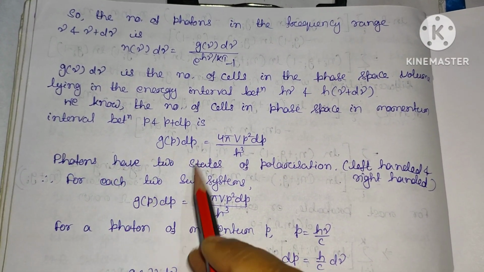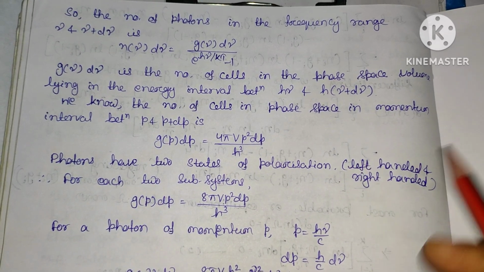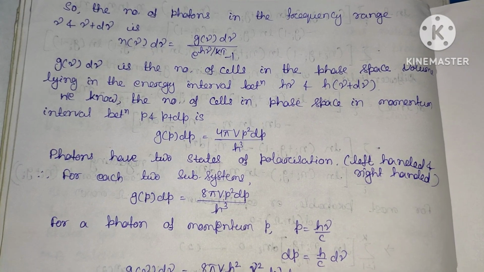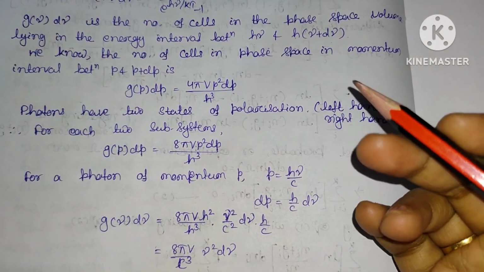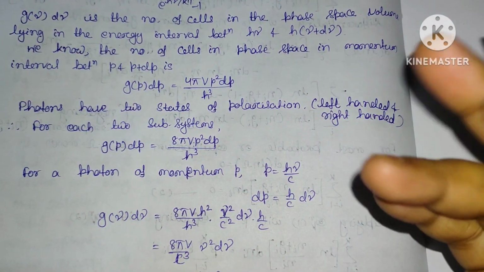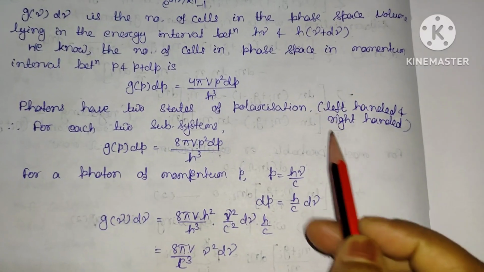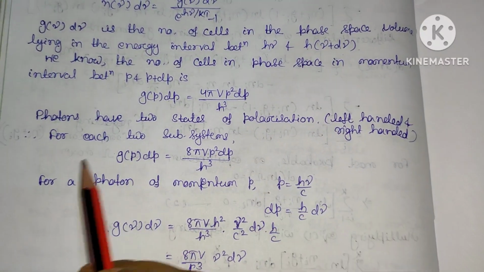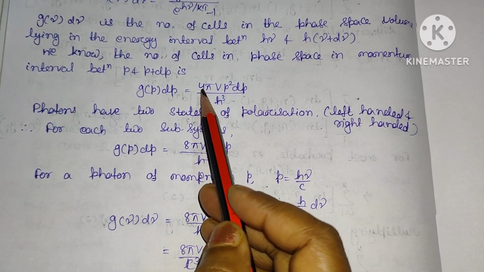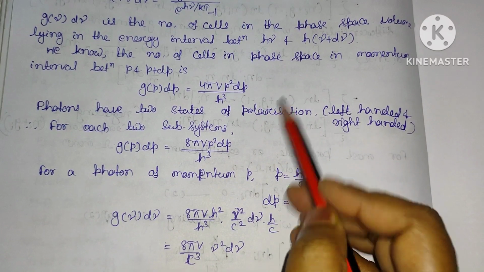So the photons have two states of polarization, that is, left-handed polarized and right-handed polarized. So the photons of one kind are indistinguishable from each other, but can be distinguished from the other kind due to the different type of polarization. Clear? So here two types of polarization. So simply, for each subsystem we have to multiply this by 2. So that will be 8 pi V p square dp divided by h cube.